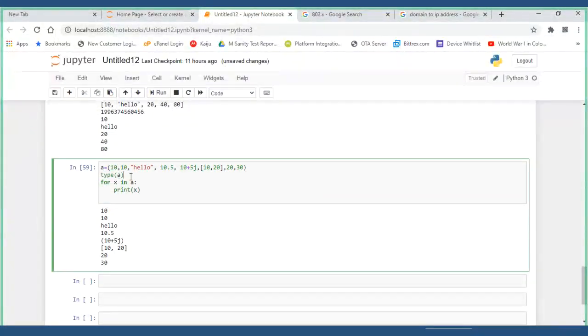Print. Say for example, some specific index I would like to see. A of, say, the second element, that is 1. I would like to know what it is. Okay, 1.